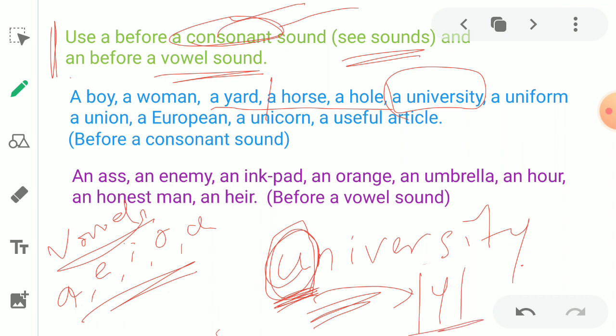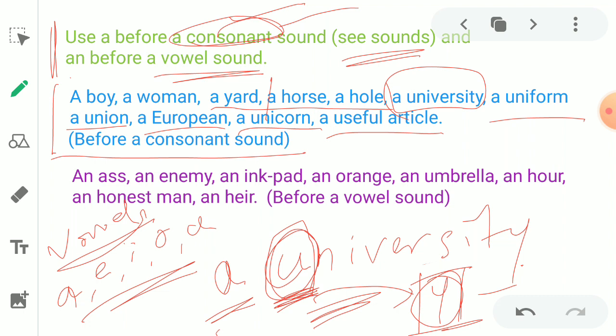Here Y is a consonant. As a result, here a is used. Similarly, a uniform, a union, a European, a unicorn, a useful. Got it? So these words produce consonant sounds. As a result, we can use a before such kind of words.